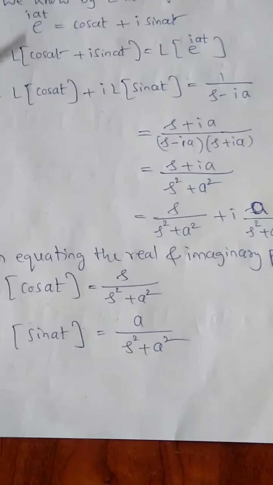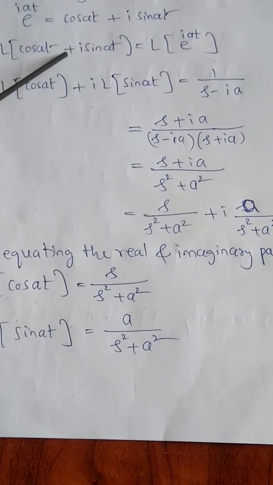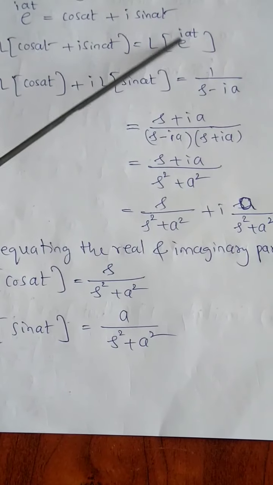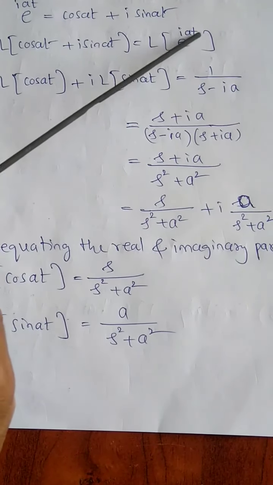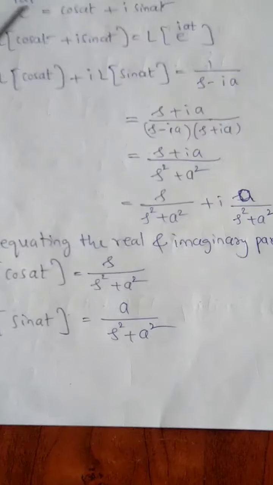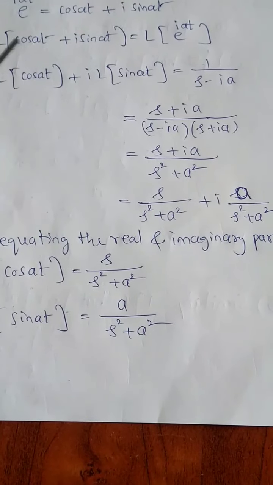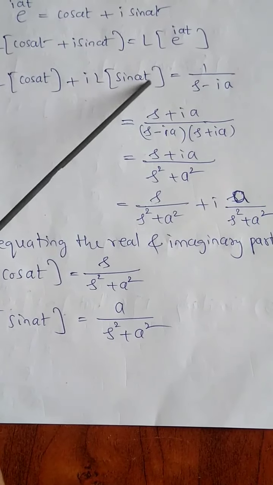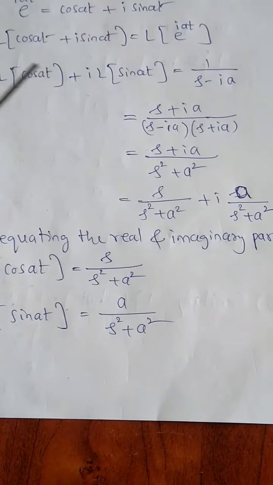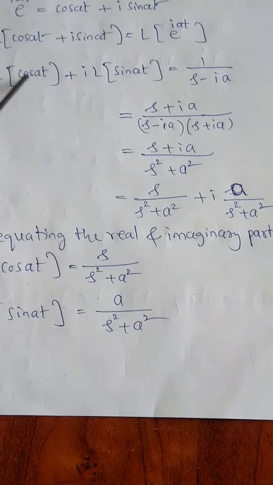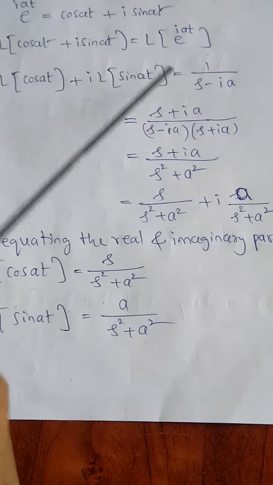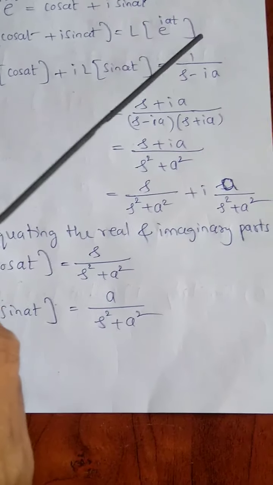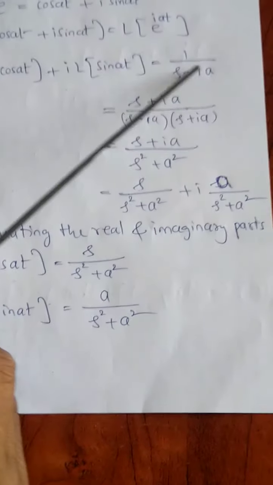So therefore, Laplace transform of cos at plus i sin at is equal to Laplace transform of e raised to iat. Operating L on both sides, we have Laplace transform of cos at plus i times Laplace transform of sin at is equal to, we know that Laplace of e raised to iat is equal to 1 divided by s minus ia.